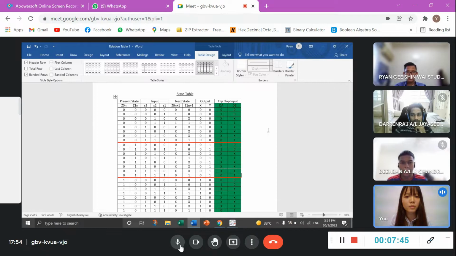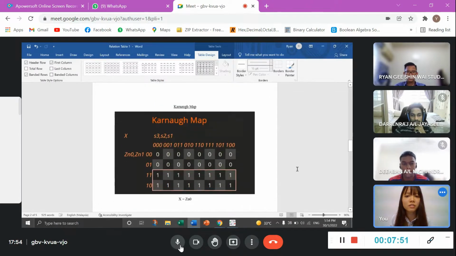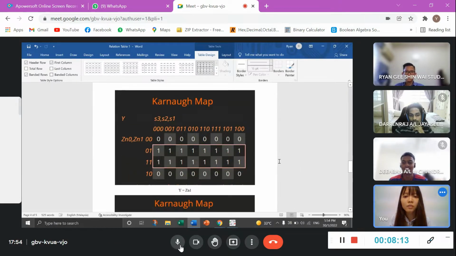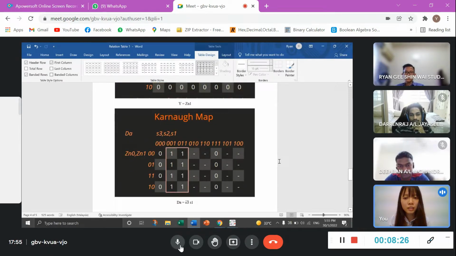Next we will move on to the K-map. We do it directly from the state table, using the inputs S3, S2, S1 and our outputs Zn0 and Zn1 to construct the K-map. For our first output X, we get X equals Zn0, and for the second output Y, we get Y equals Zn1. For the DA flip-flop input, we use the same method and get S3 bar and S1.